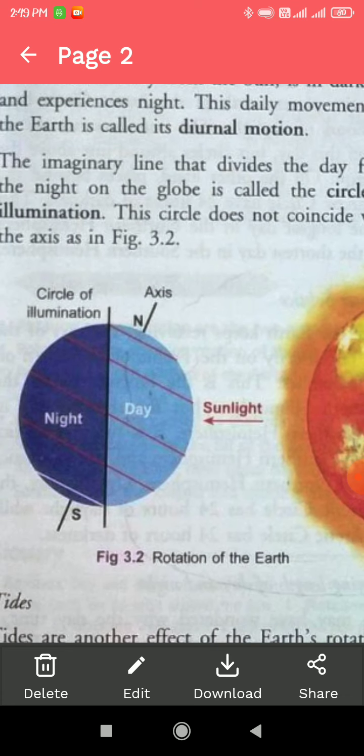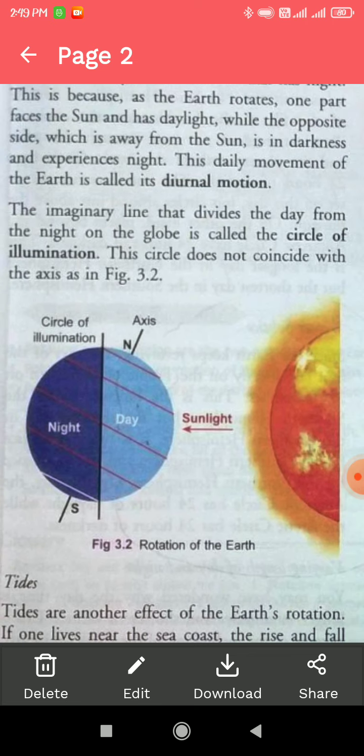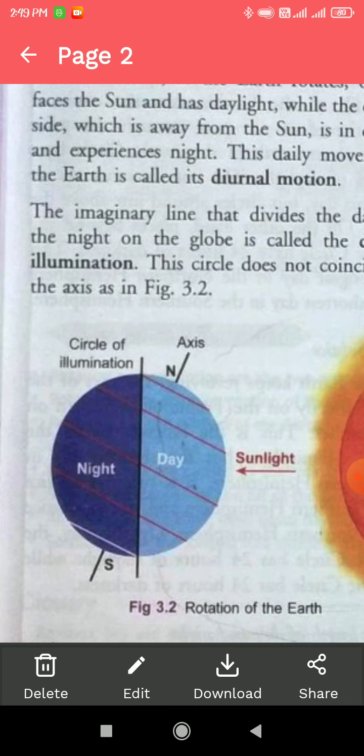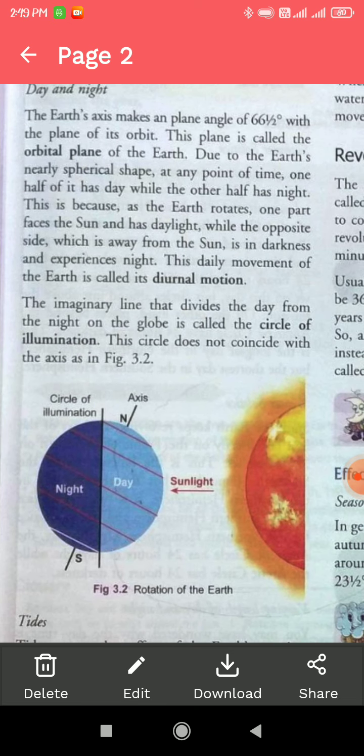As you can see in the picture, figure 3.2, rotation of the Earth. One half of the part has day and the other half has night, because the sun's rays directly fall on the front part of the earth. This happens because as the earth rotates, one part faces the sun and has daylight, while the opposite part, away from the sun, is in darkness and experiences night. This daily movement of the earth is called its diurnal motion.